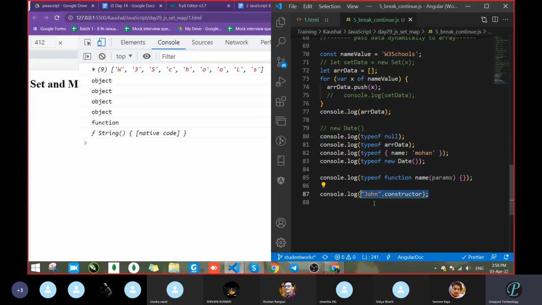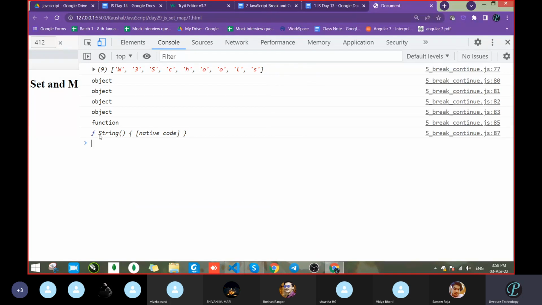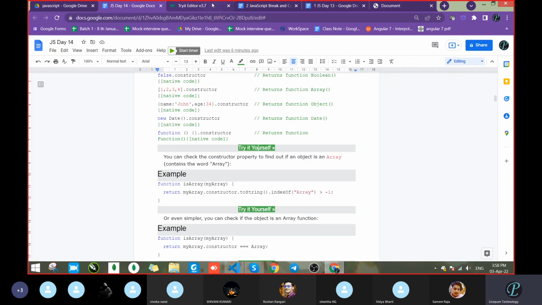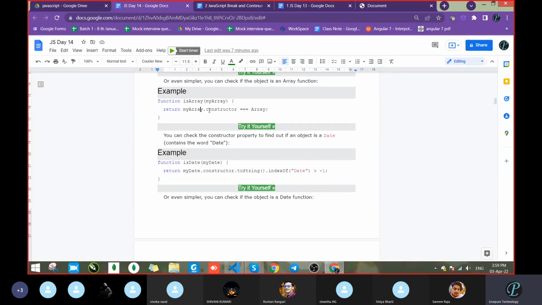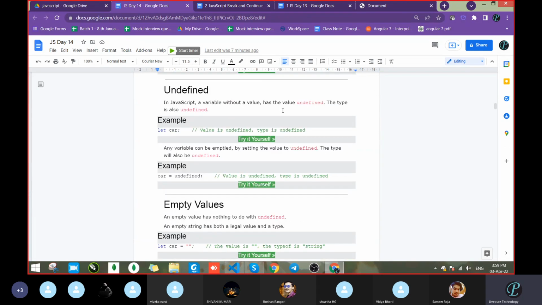We had used the string. So given the function, it returned the string function. Okay, means mostly we can tell that we are going to check the type of itself, nothing else is there. So next you can check whether it is an array. Here again it is going to check that array equals, mostly, the type of.